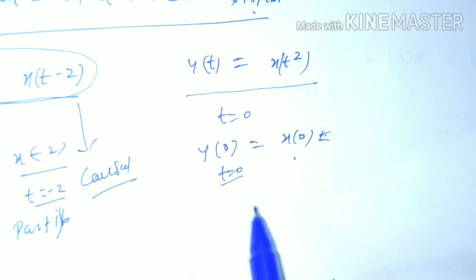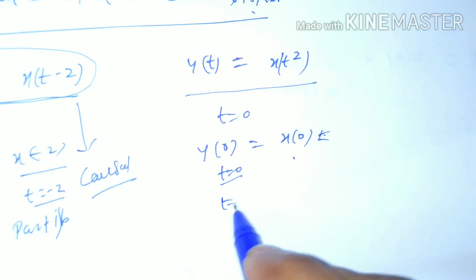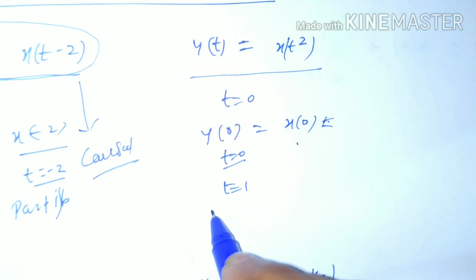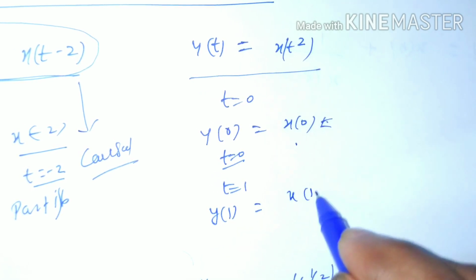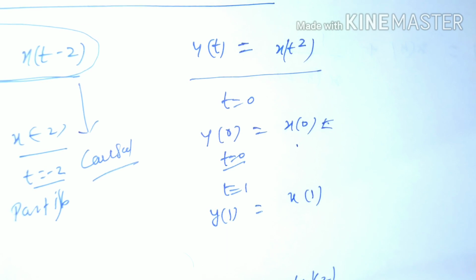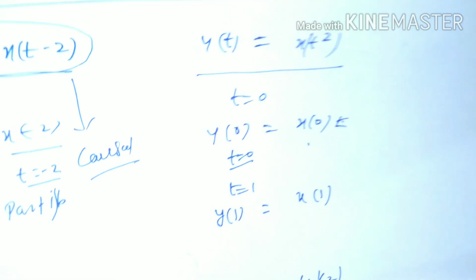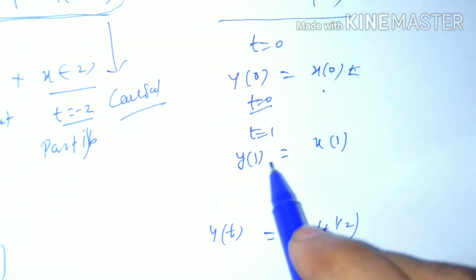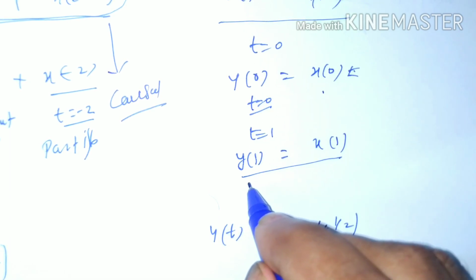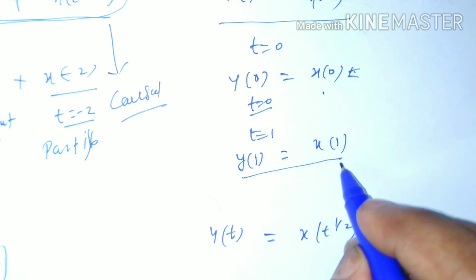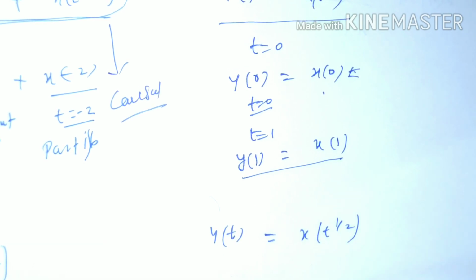So we can go for another value. Let t equal to 1, then y(1) will be x(1). Again we can't analyze it because both are at the present, t equal to 1.